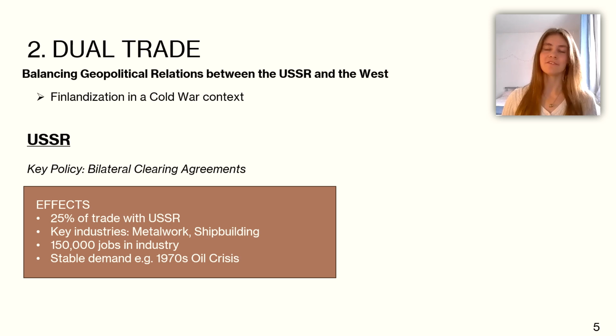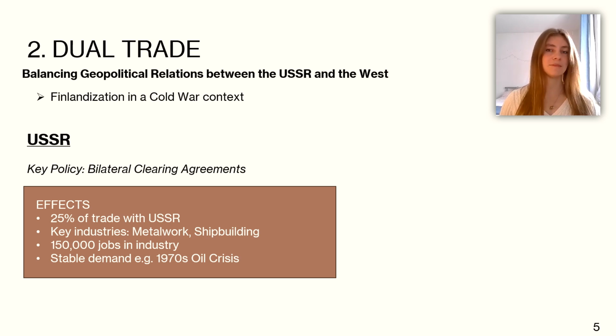Dual trade refers to Finland having trade deals with both the USSR and the West, giving them a unique geopolitical standing given the Cold War. This was known as Finlandization and was another driver of industrialization. On the eastern side, Finland had key bilateral clearing agreements in which quotas for goods were established, such that 25% of Finnish trade was with the USSR.